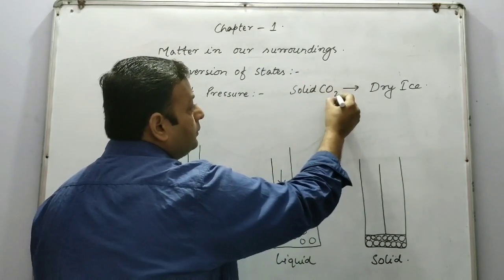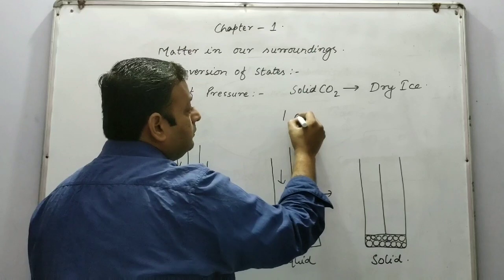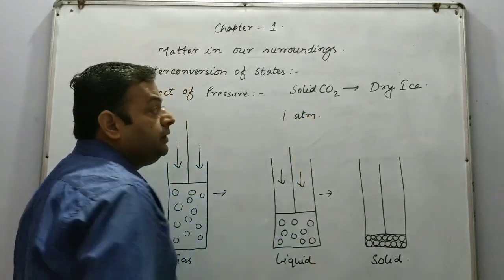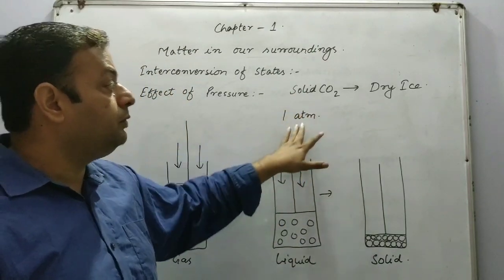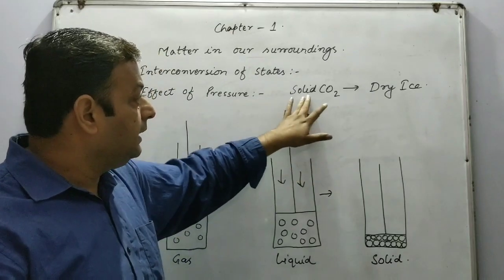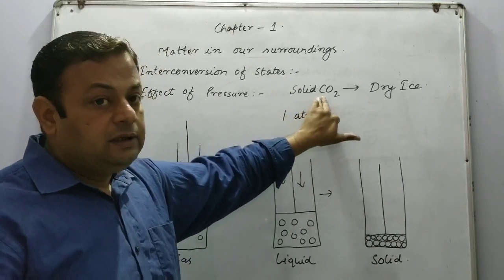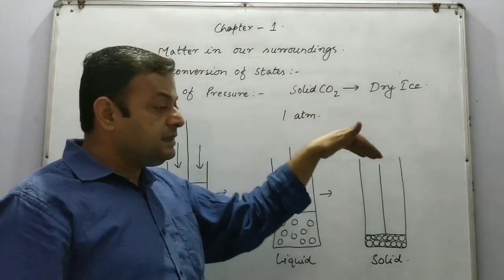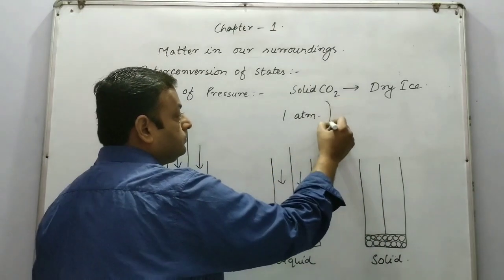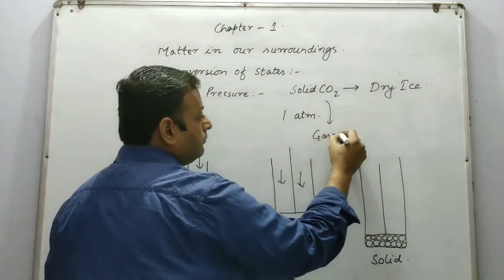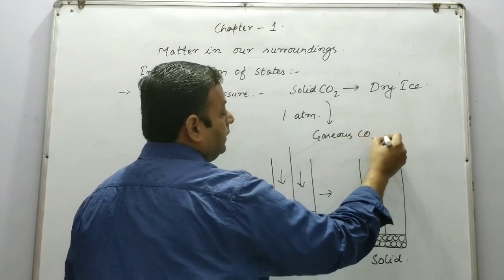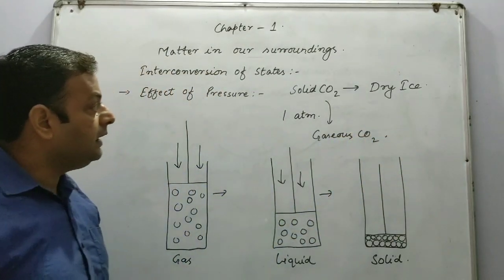When we reduce the pressure of solid carbon dioxide to 1 atmospheric pressure, it gets converted into gaseous carbon dioxide. Therefore it is called dry ice.